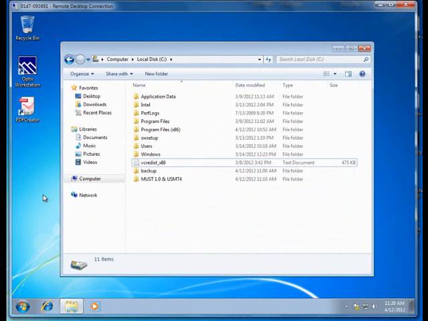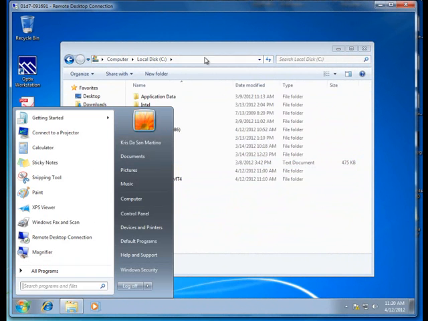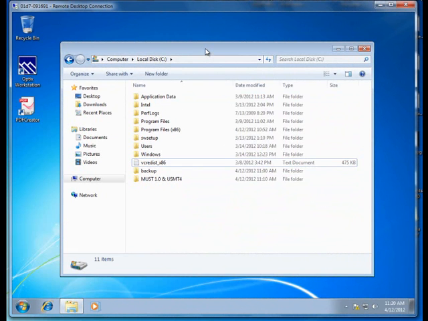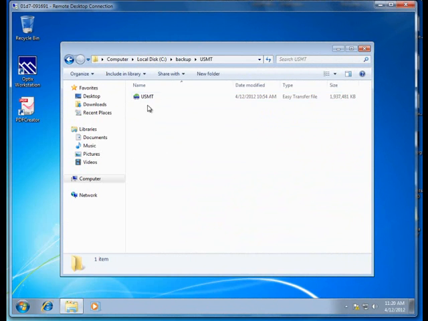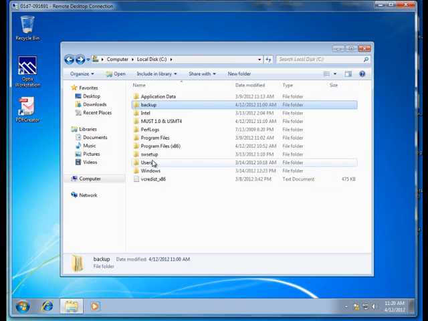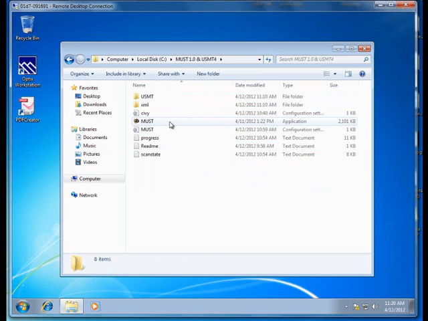Okay, here I'm logged on to the Windows 7 machine. I logged on with my account, which has admin rights, which is what's required. And you see that we have the backup folder with the USMT file in it. We have the USMT file itself with the XML file, and this other file, which is the configuration or the save that we did.